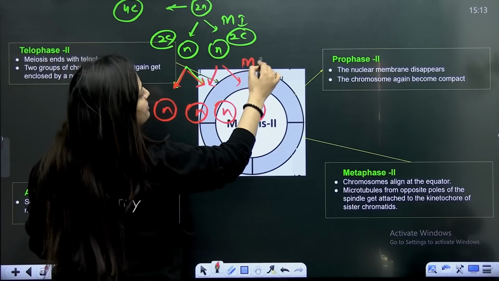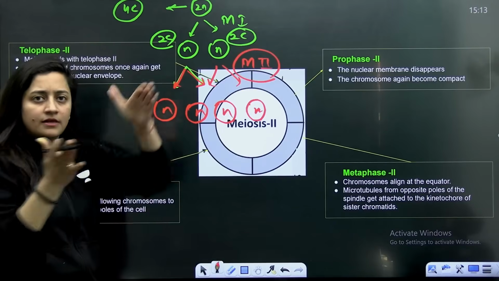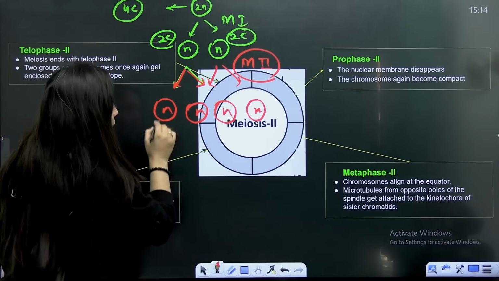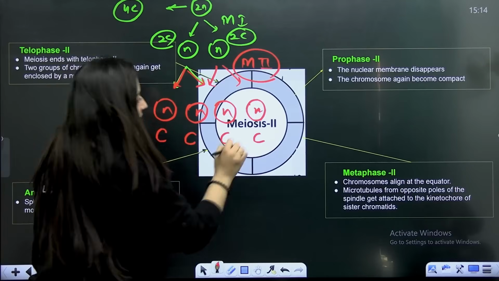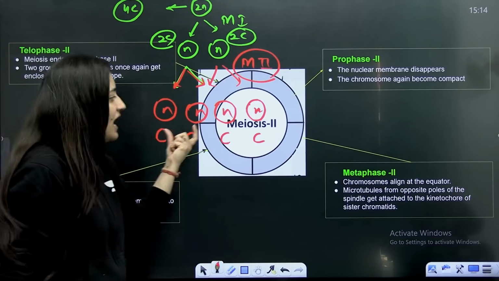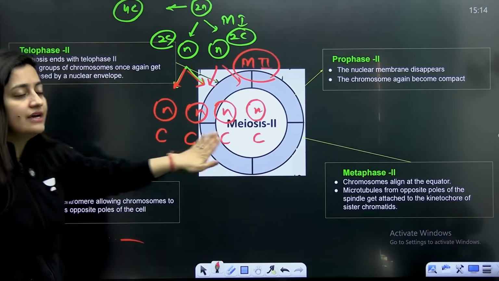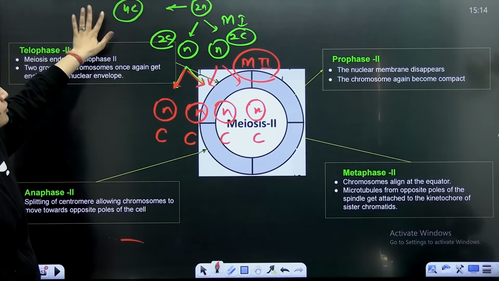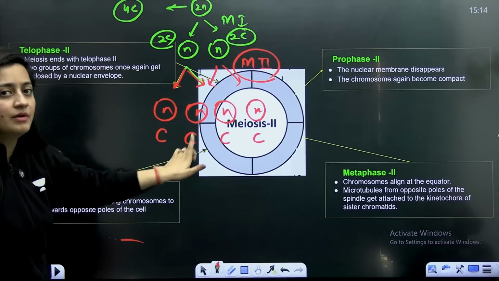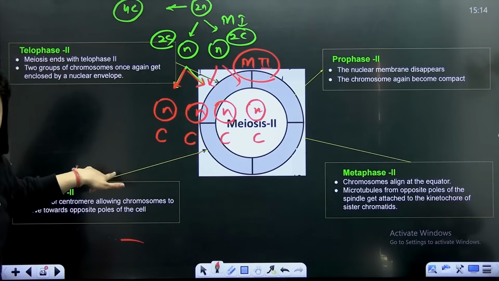So after meiosis 2, the sister chromatids will separate. Each daughter cell will have n number of chromosomes and the DNA amount will be 1/4. So here it is 4C, here it will be C. If it started from 200, here it will be 100, here it will be 50. That is what we have to remember, right?